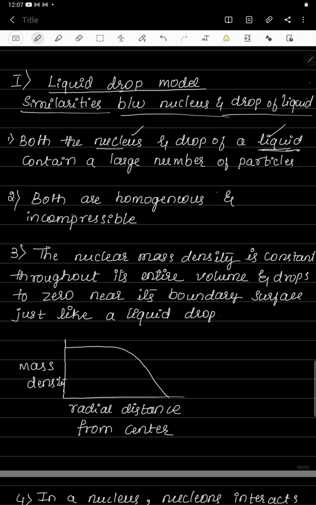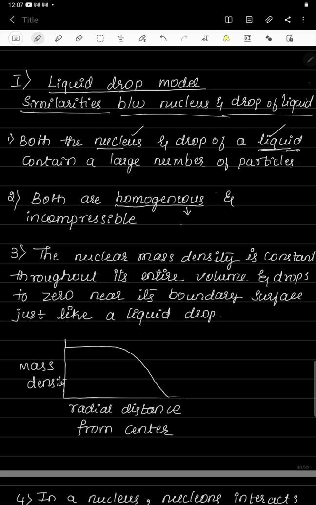The second similarity is that both are homogeneous and incompressible. What does homogeneous mean? In the liquid drop and the nucleus, all the particles are uniformly distributed over the volume.